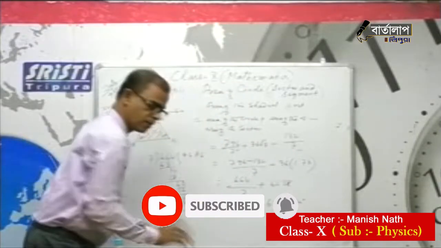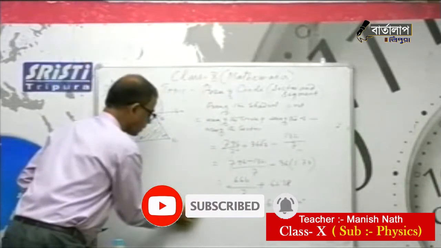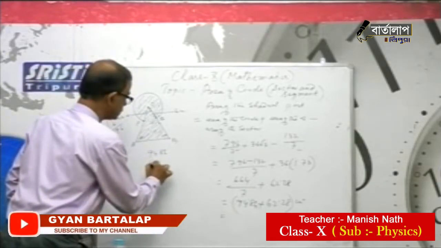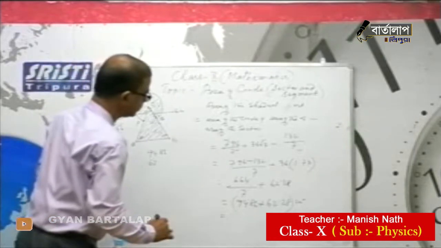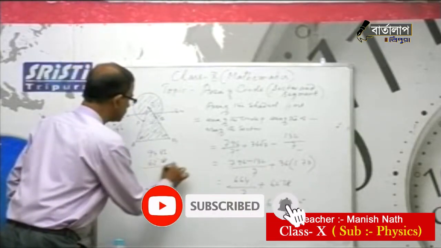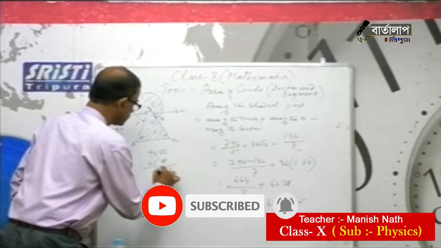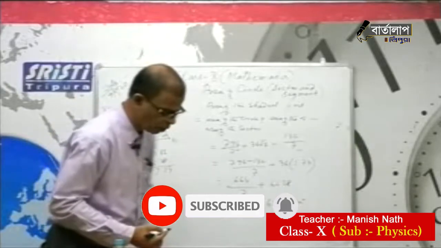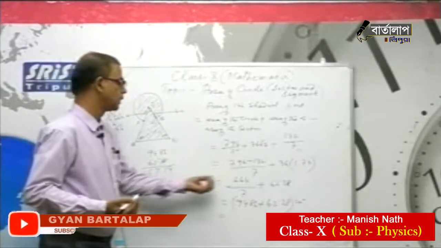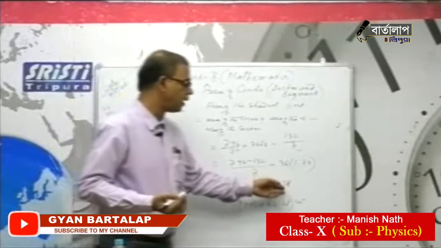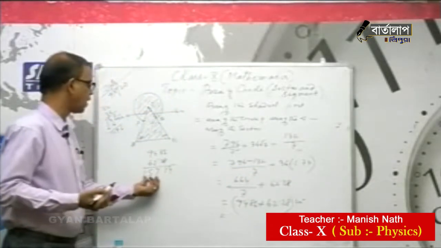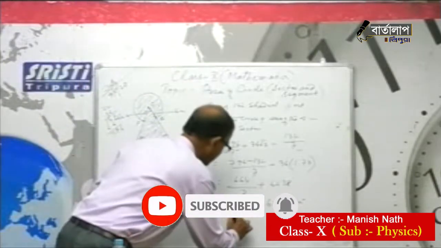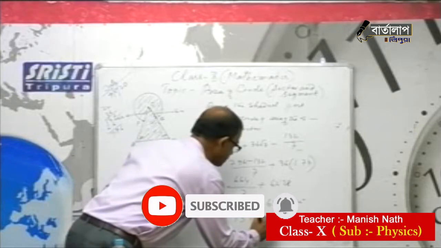So how much is it coming if you add these two? 157.14. Sometimes there may be slight variations for decimal, 157.14 or 156 point something, so that will be negligible. So 157 approximate centimeter square.